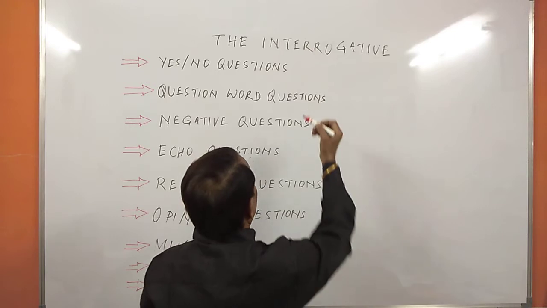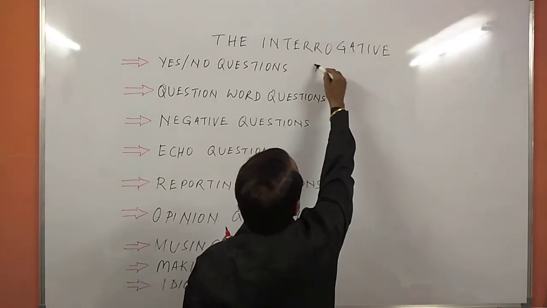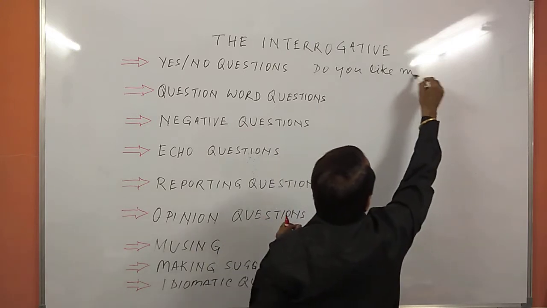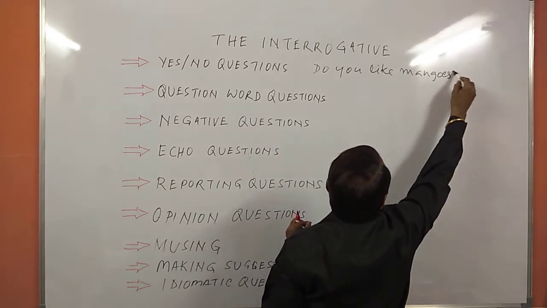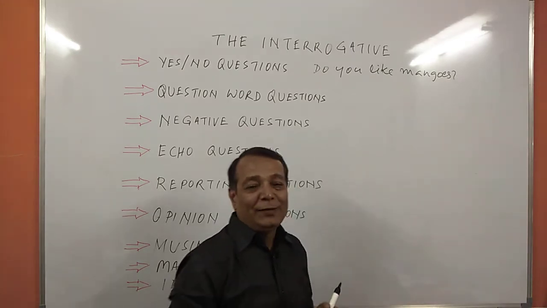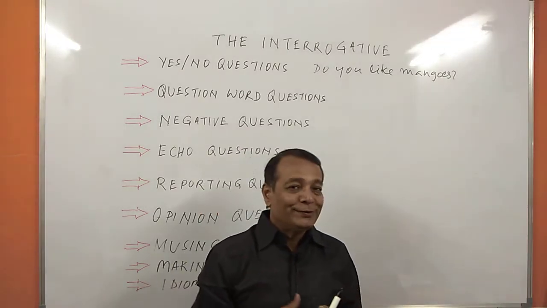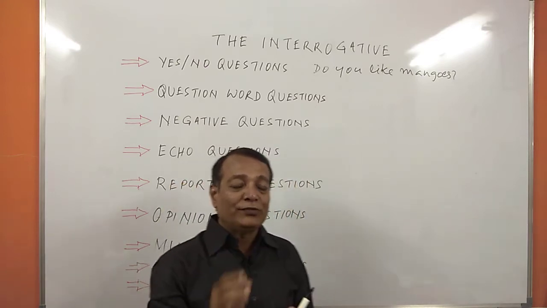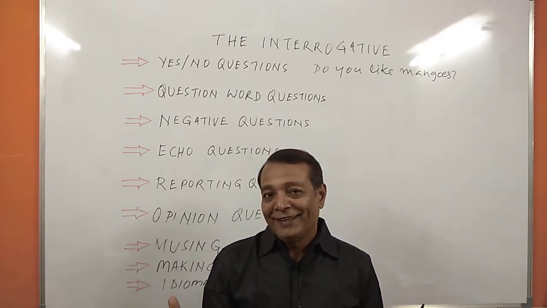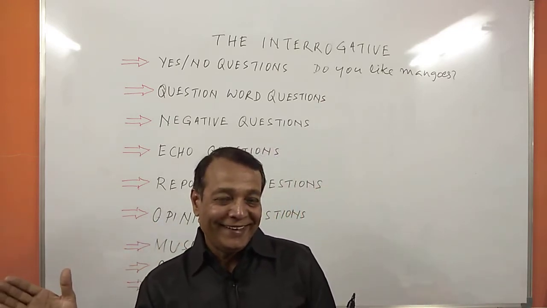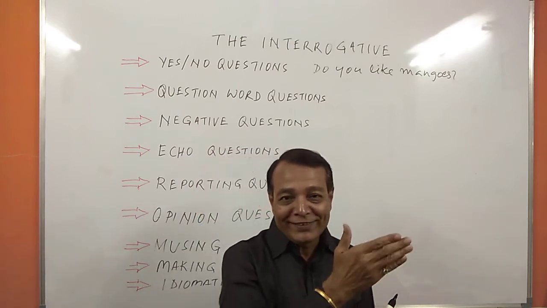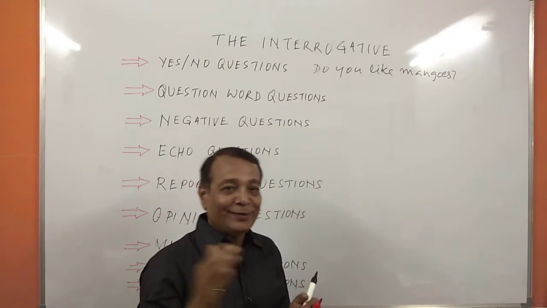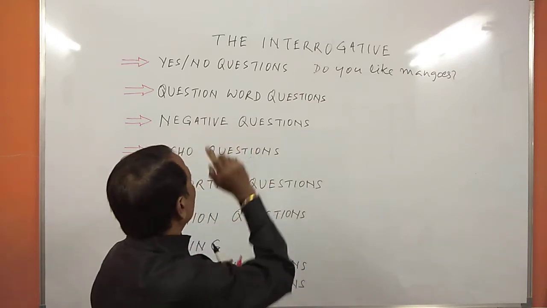For example, if you say, do you like mangoes? Right, do you like mangoes? And people will answer, yes I do, or they may say, no I don't. So this kind of question: are you happy? Yes I am. Are they ready? Yes they are. Did he go there? Yes he did.